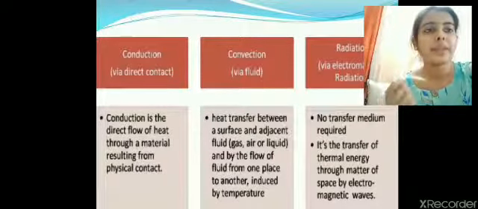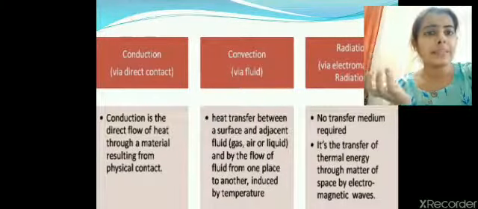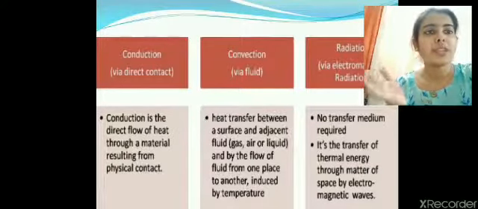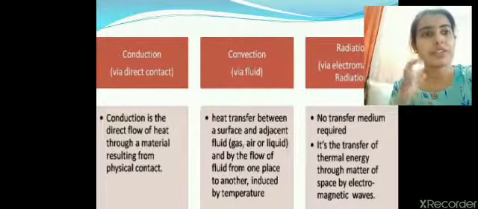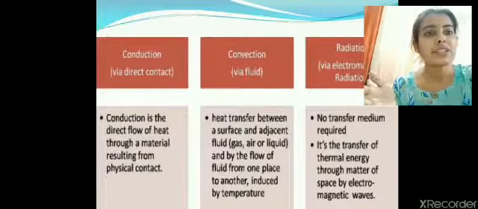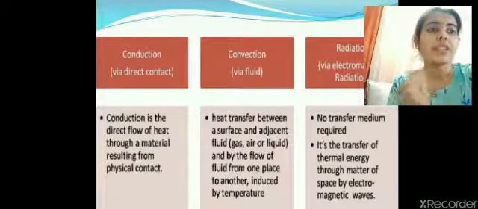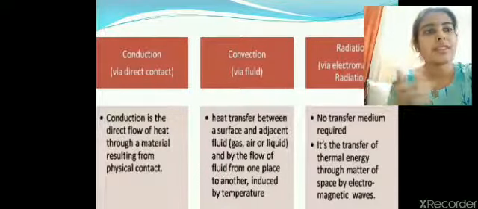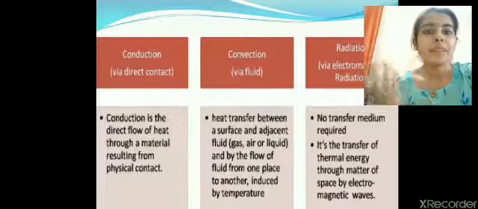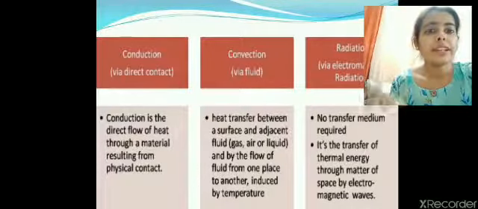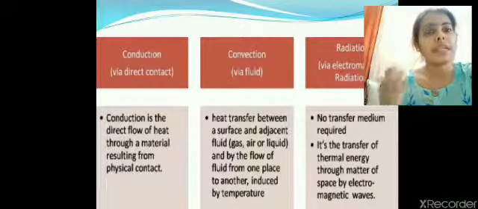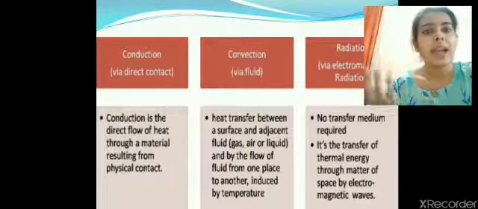Like if I am heating a metal rod, the part which is coming in contact with the flame gets heated first. These molecules start to vibrate at a faster pace, which is not visible to our eyes, but this heat energy is going to flow from that end to the other end, and after a span of time you will start feeling that the whole metal rod is turning hot and you will not be able to hold it. This is what happens when we are handling metal utensils. They get hot and we can't touch them. We need something to hold them so that we don't feel the heat of that substance. Otherwise, we might burn our hands.